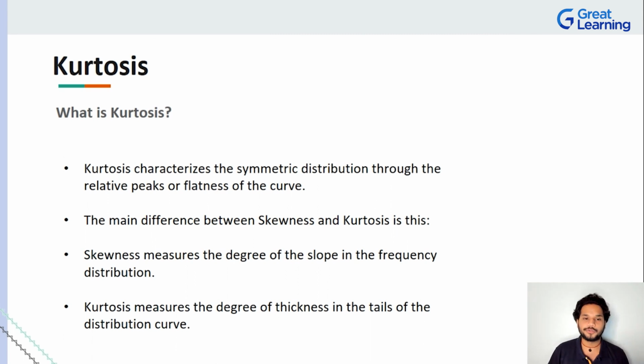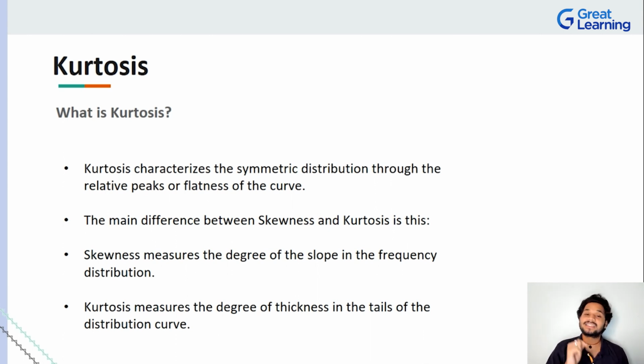So what is kurtosis? We saw what a symmetric distribution looks like. We saw what a normal distribution curve looks like. What we did not analyze is how big the curve is, how sharp its edges are, and what it means if you have a fatter curve or a slightly thinner curve. To assess that, we have kurtosis here, guys. So you might say, hey, there also we are trying to find more data present on the left for positively skewed, and more data on the right for negatively skewed. So what is the difference between skewness and kurtosis?